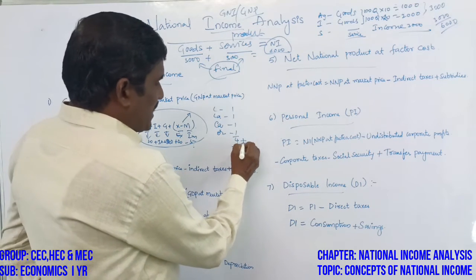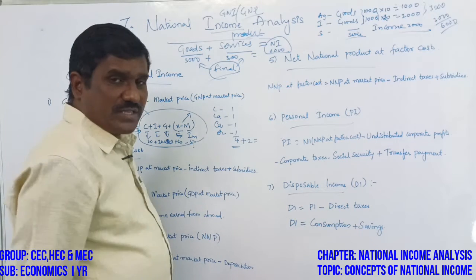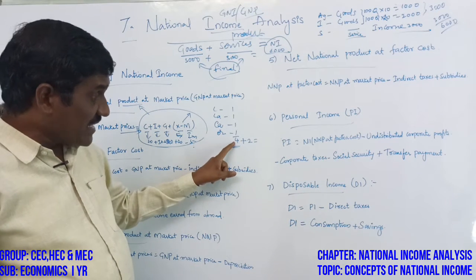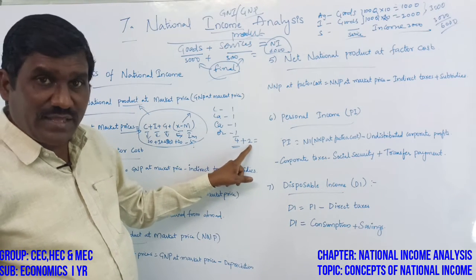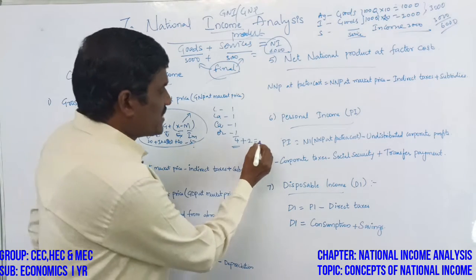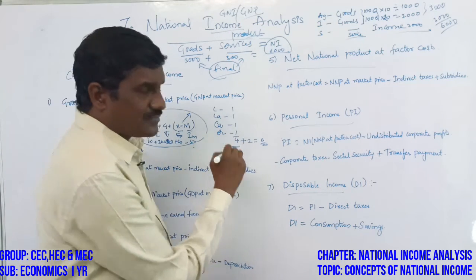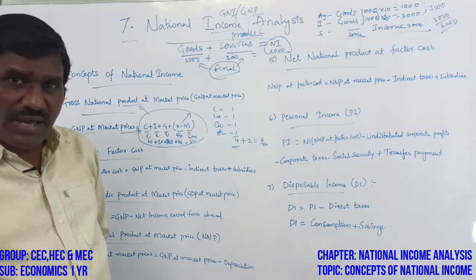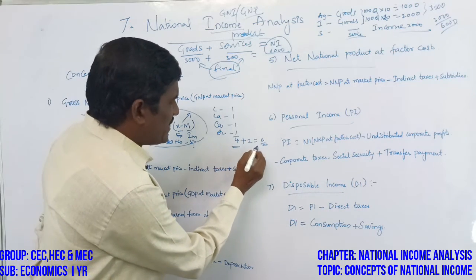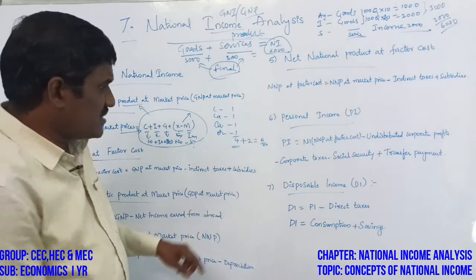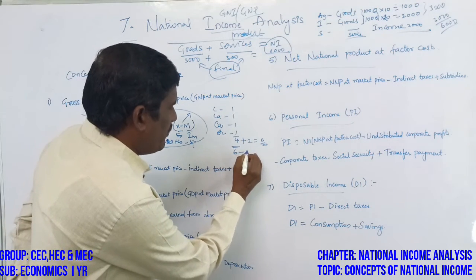Plus the government tax is 2 rupees. 4 is factor cost, 2 is government tax. So the 6 rupees is the market value. Then how can we get the factors of production? Market value minus taxes.